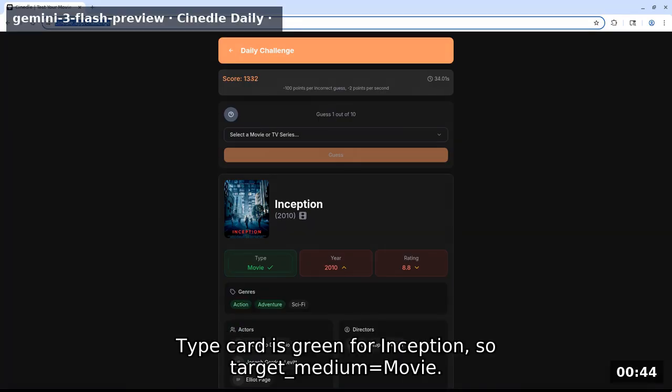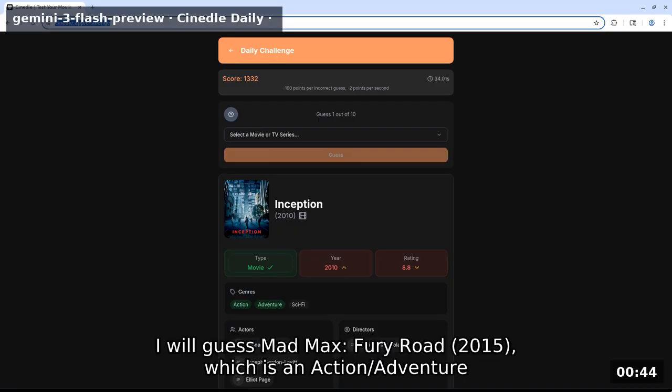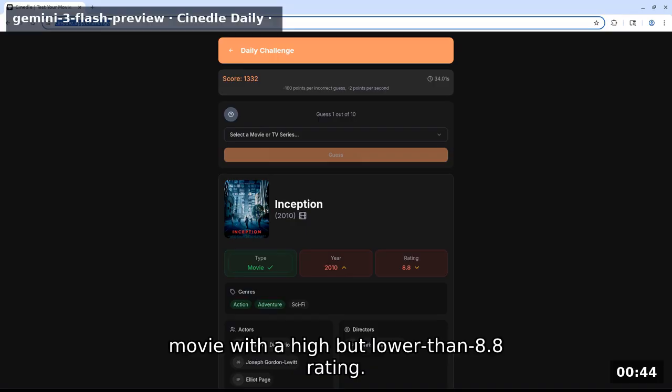Type card is green for Inception, so target medium equals movie. The target is newer than 2010 and has a rating lower than 8.8. Action and adventure are correct genres. I will guess Mad Max: Fury Road, 2015, which is an action/adventure movie with a high but lower than 8.8 rating.